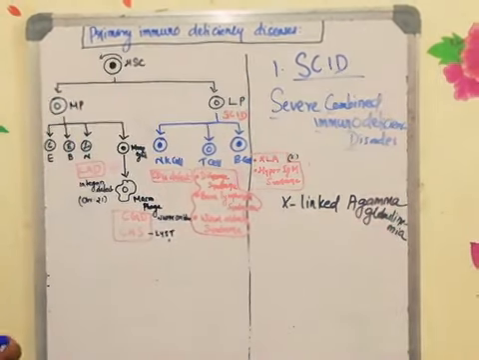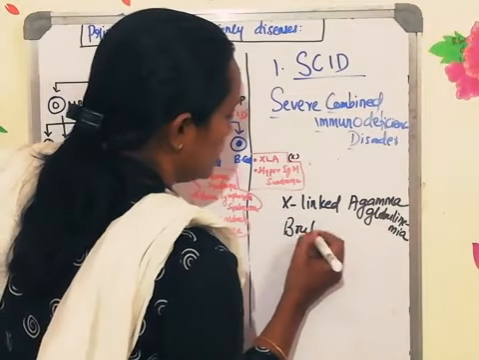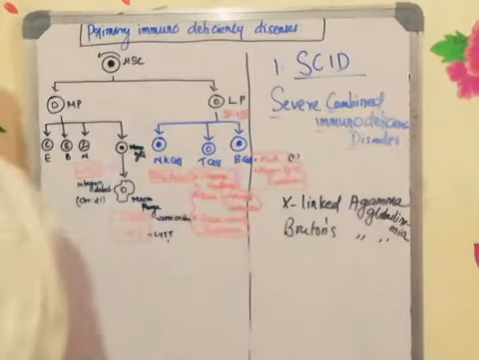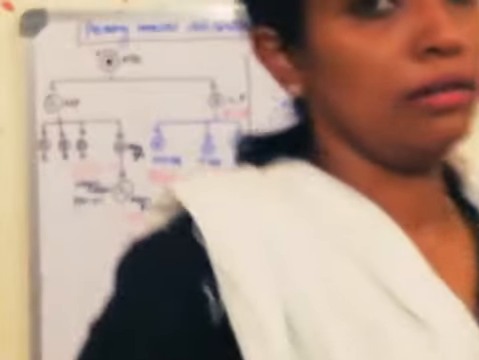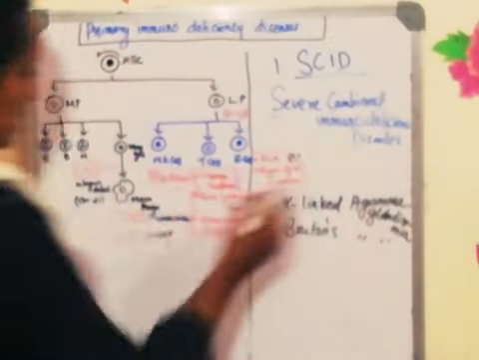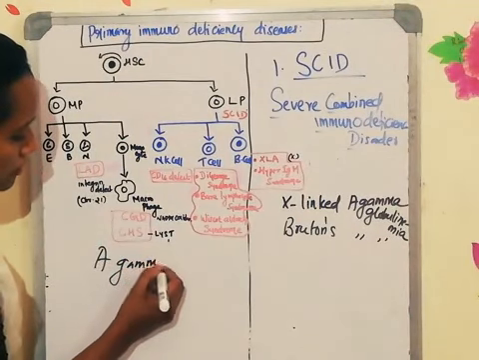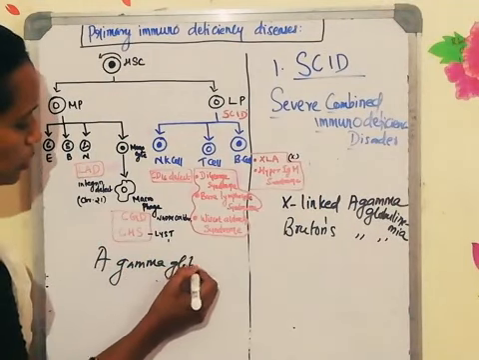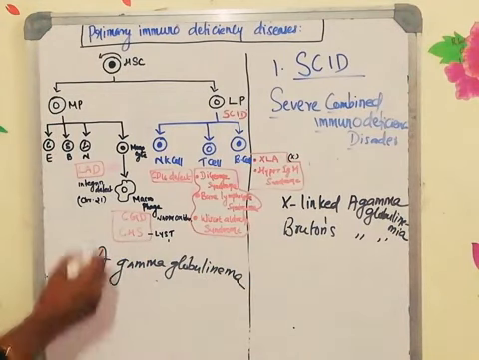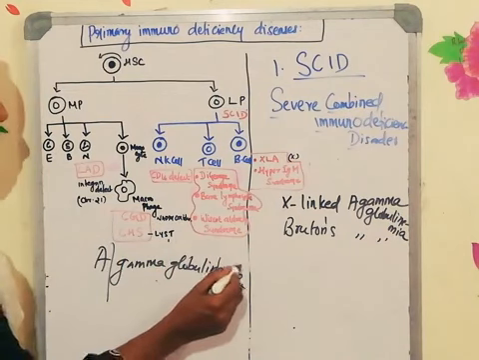X-linked agammaglobulinemia, which is also called Bruton's agammaglobulinemia. Now, what do you mean by agammaglobulinemia? To understand this particular disease, you need to split the word agammaglobulinemia into three: A, gamma globulin, and emia.